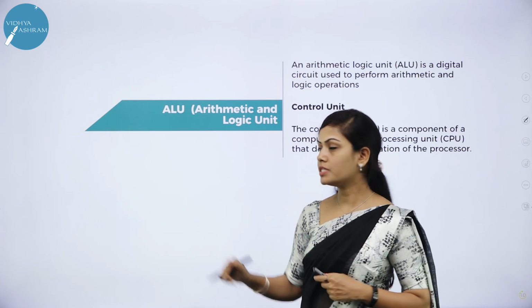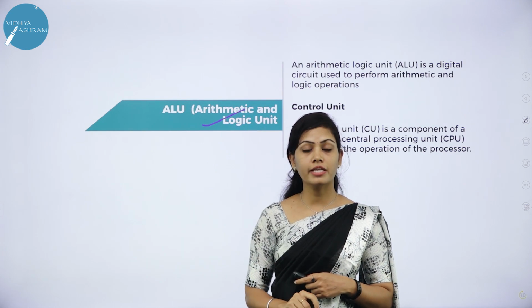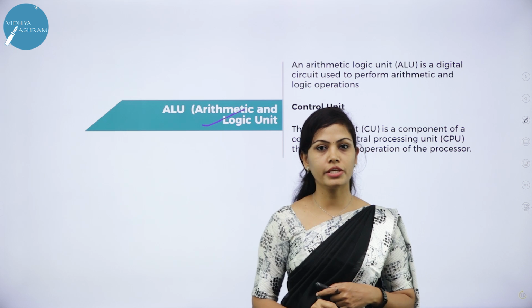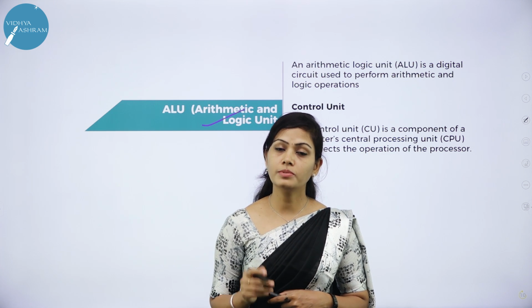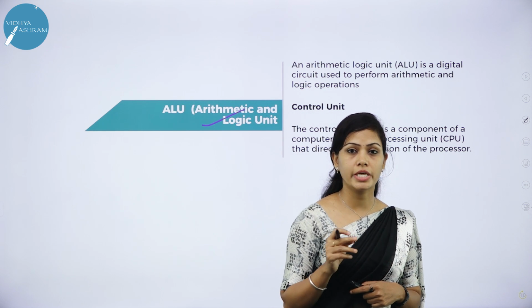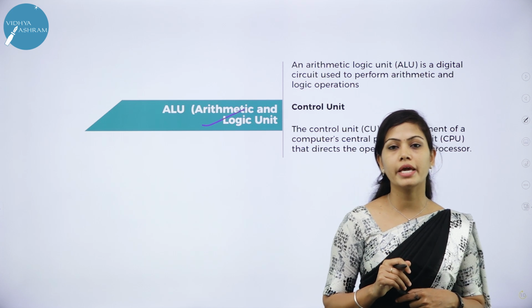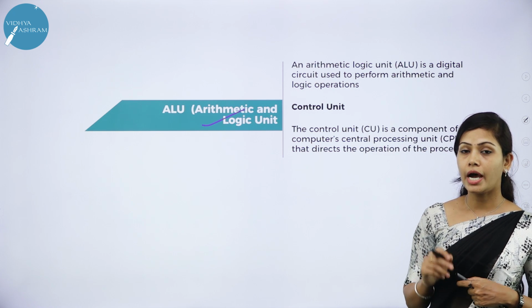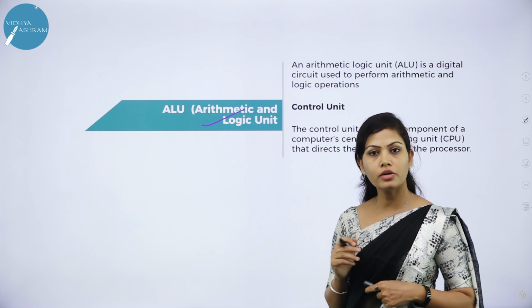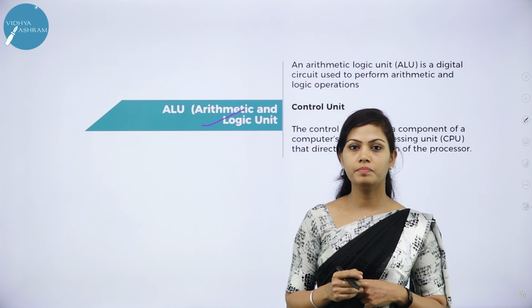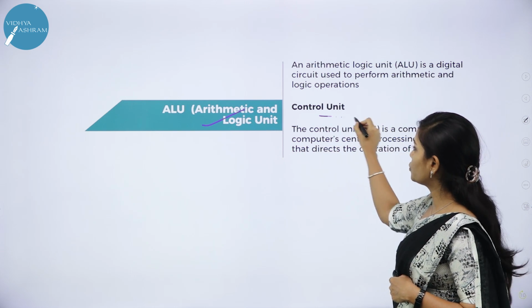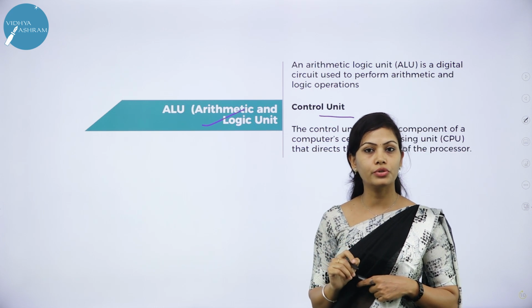So, first unit is ALU. ALU stands for arithmetic and logic unit. ALU performs all arithmetic operations such as addition, subtraction, multiplication and division. And it also uses logic operations for comparison. Next unit is control unit. CU stands for control unit.